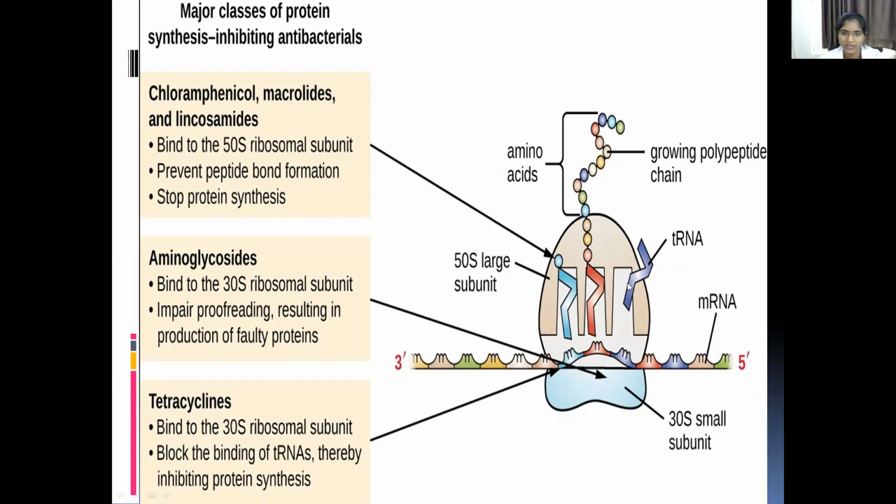What is the function of the tRNA? Here, tRNA carries amino acids and proteins. These amino acids are needed for protein synthesis and the growing peptide. So here, chloramphenicol binds to the 50S ribosomal subunit and tetracycline binds to the 30S ribosomal subunit, and they inhibit the binding of the tRNA, and it inhibits the growing polypeptide chain and protein synthesis. This is about the mechanism of action of chloramphenicol and tetracyclines.